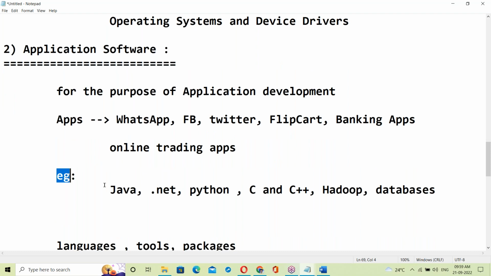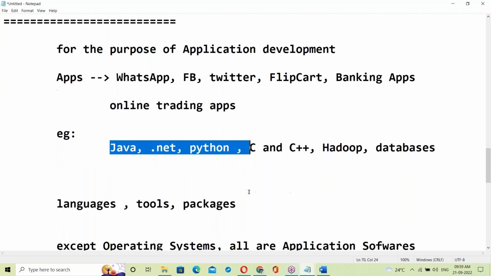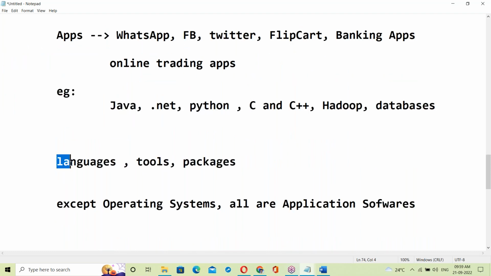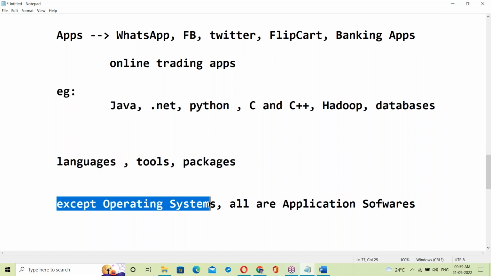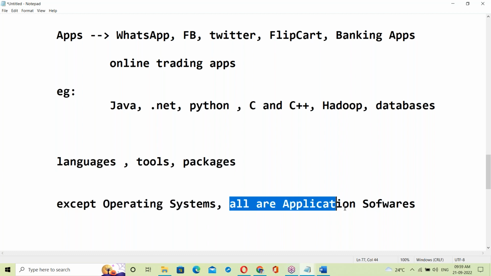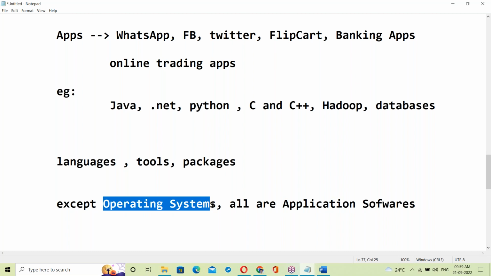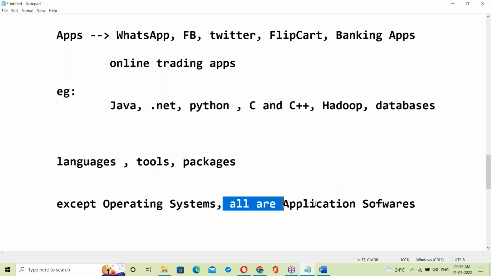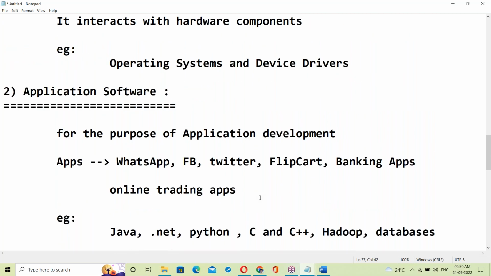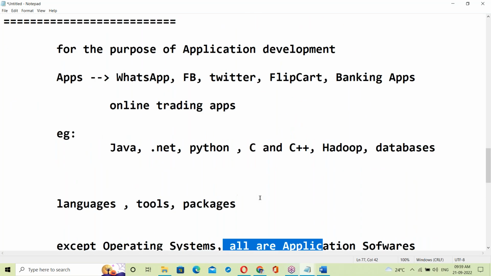Examples: Java, .NET, all these are application software, many languages, tools and packages. Except operating systems, all are application software. OS means Windows OS, Linux OS, Unix OS, Solaris; there are different operating systems. So this is about application software.